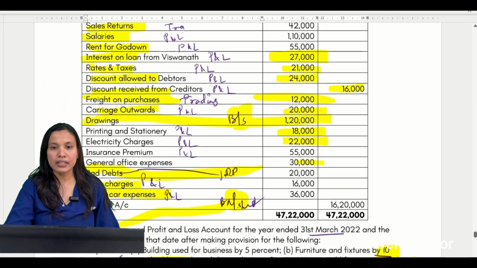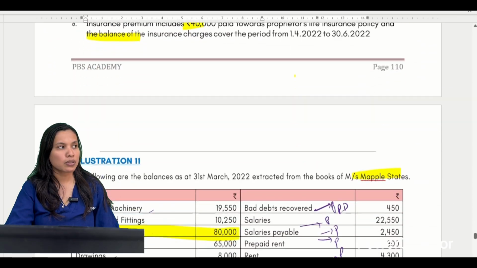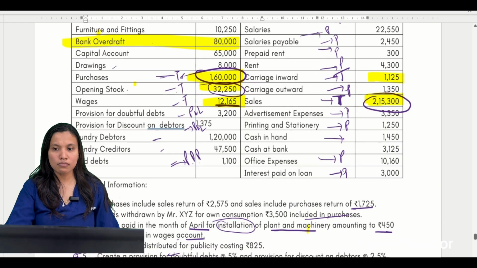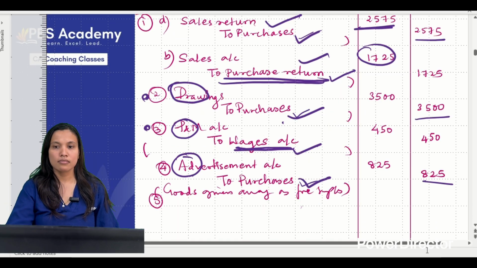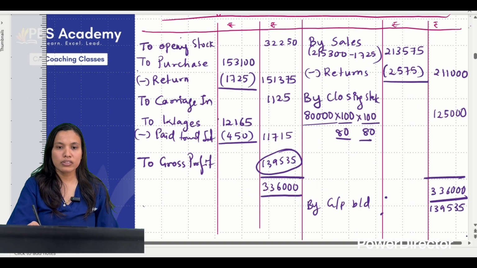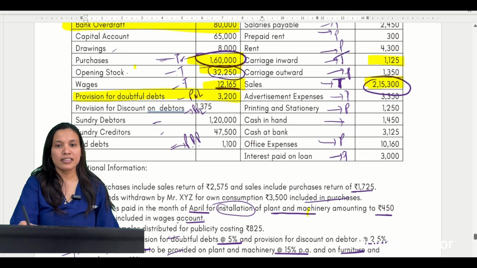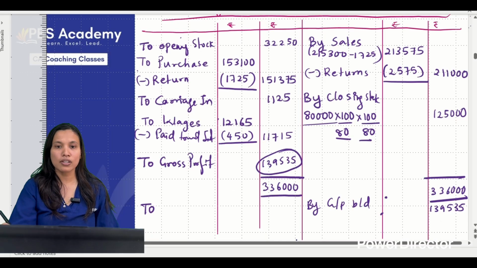Next, chalo write down P&L account quickly. Let's write one by one all the items which are given to us for the P&L. First item I can see is what? PDD only. Correct? 3,200. But again we have an adjustment. So go to the working note to PDD.